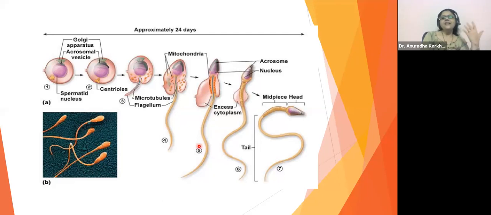Then they will reach the apices, if you remember. Through the apices, they will reach the rete testis. From the rete testis, they will reach the vasa efferentia. From the vasa efferentia to the epididymis. Head of epididymis to body of epididymis. Body of epididymis to cauda epididymis or tail of epididymis.